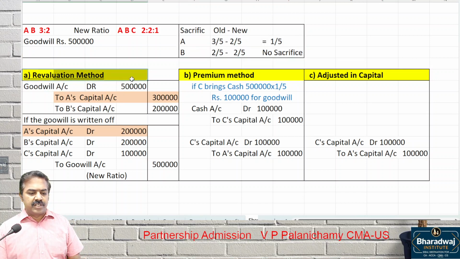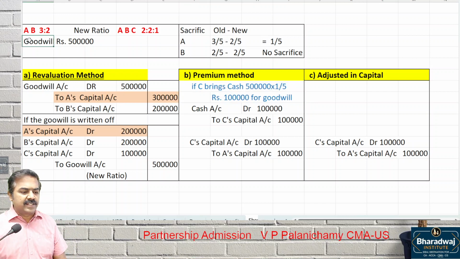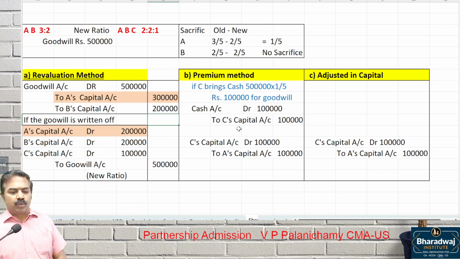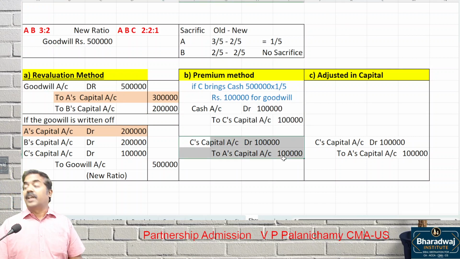Under the revaluation method, what entry do we pass? Goodwill credited to old partners' capital in the old ratio. If the goodwill is written off, what is the entry? All partners' capital accounts debited to goodwill in which ratio? The new ratio, we have seen. Premium method: suppose C brings 1 lakh for goodwill, not 5 lakhs. 5 lakhs is the total goodwill of the firm, but will the new partner bring 5 lakhs? No. His share, he will bring 1 lakh. That will be transferred to the sacrificing partner.